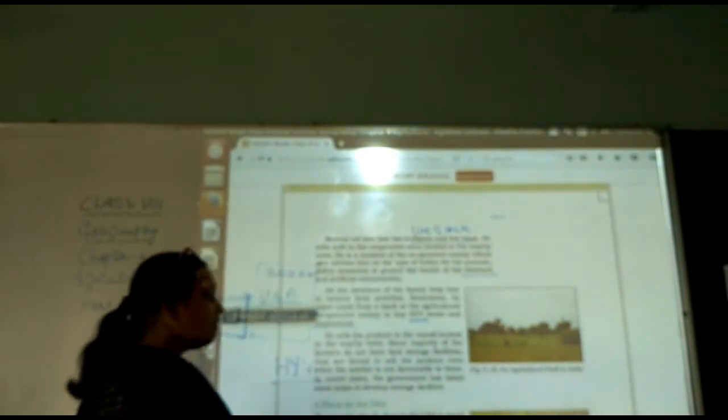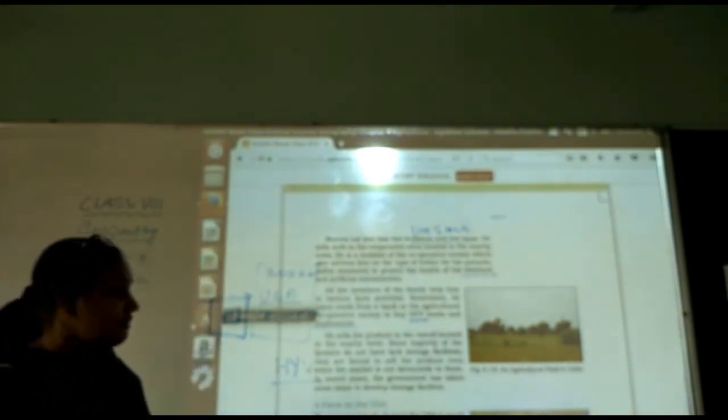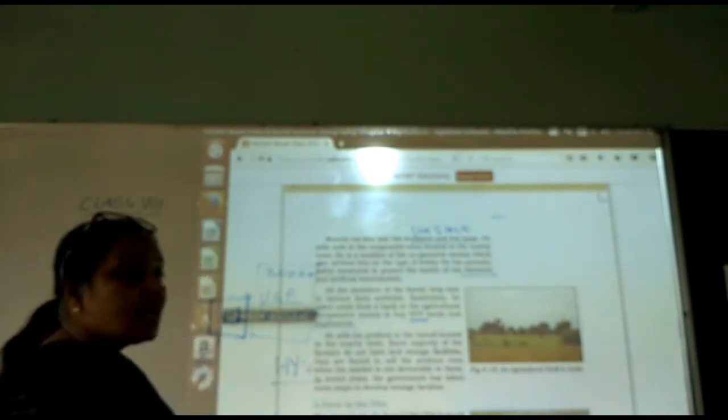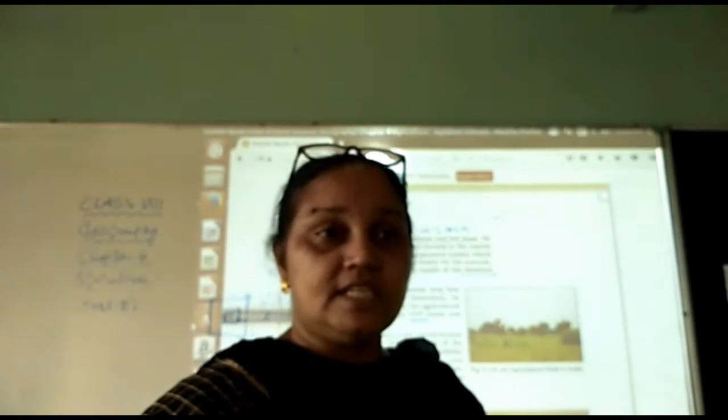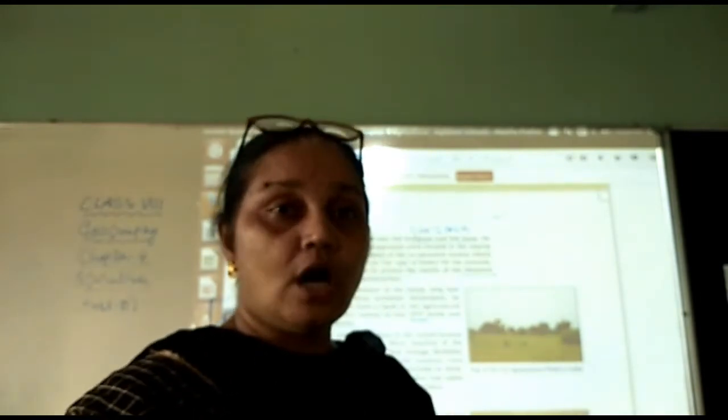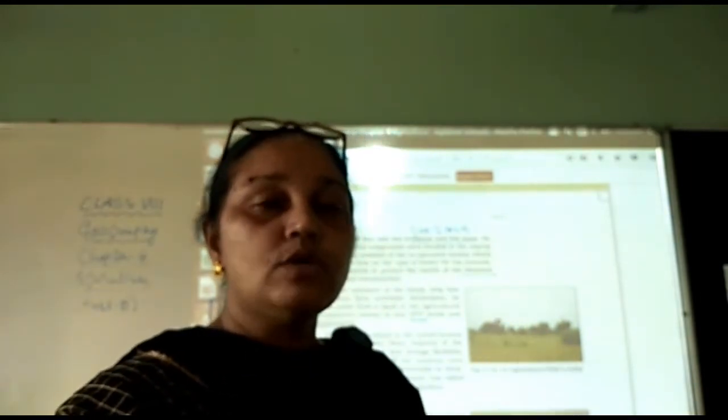In recent years, the government has taken some steps to develop the storage facility. Yes, the government is really working very hard to develop these farm facilities or the storage houses, so that the food can be secured well, right? Now we will see the farm in USA.